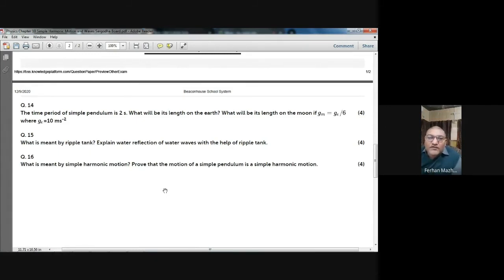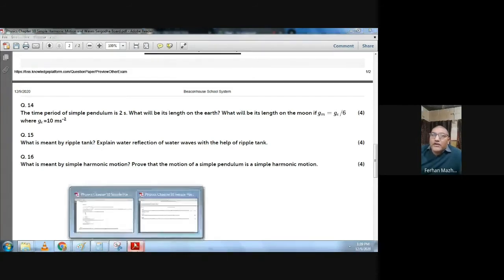We were on question number 14. It's a 4-mark question. The time period of a simple pendulum is 2 seconds. What will be its length on the earth? What will be its length on the moon, if the gravitational field strength of the moon is 1/6 of the gravitational field strength of the earth, where the gravitational field strength of the earth is 10 meter per second square?